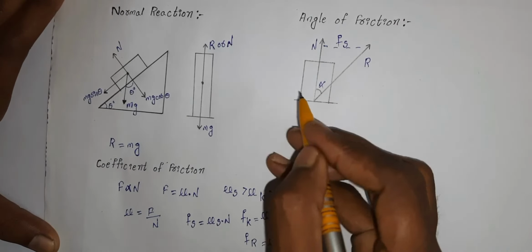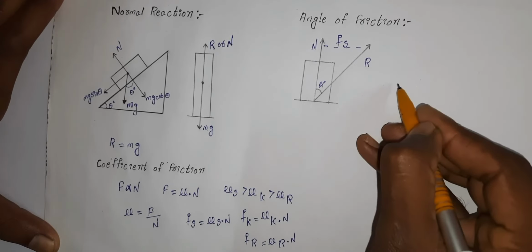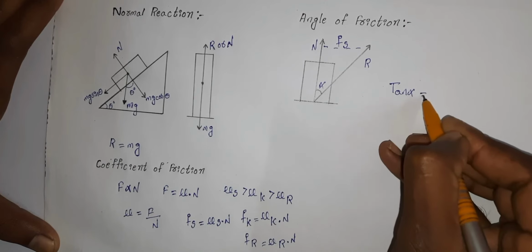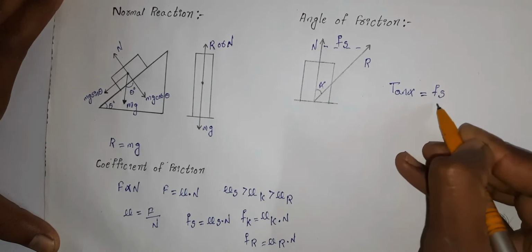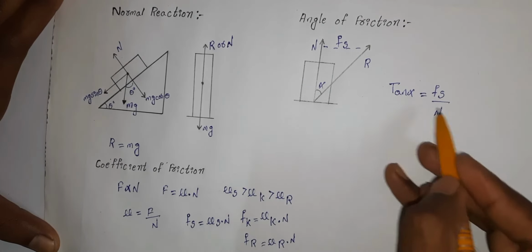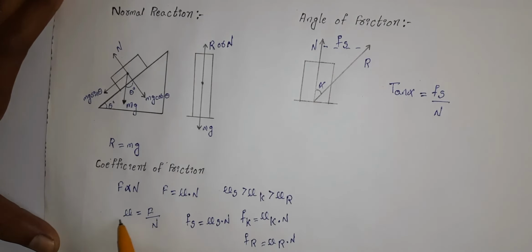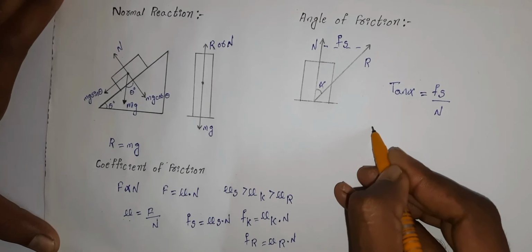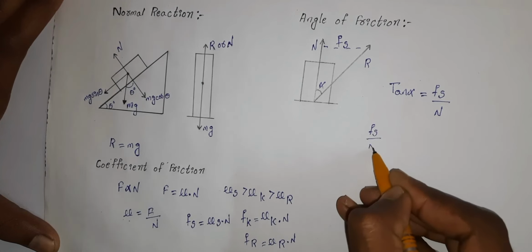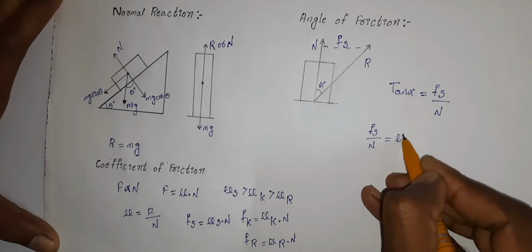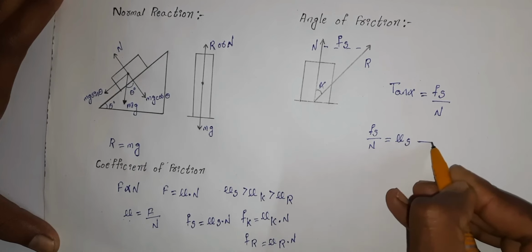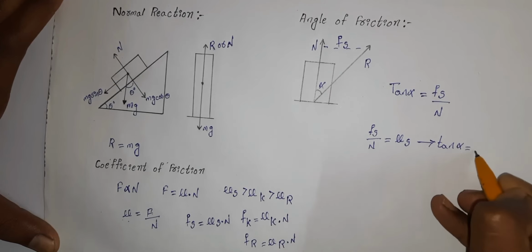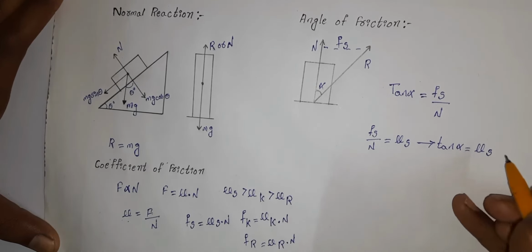The tangent of the angle of friction is equal to the coefficient of static friction. From this we can say that the angle of friction can be calculated by the formula tan alpha is equal to fs by N. As we know, the ratio of force of friction to normal reaction is called the coefficient of friction. So we can write force of friction by normal reaction is equal to coefficient of static friction. So we can say that for the angle of friction, tan alpha is equal to coefficient of static friction.